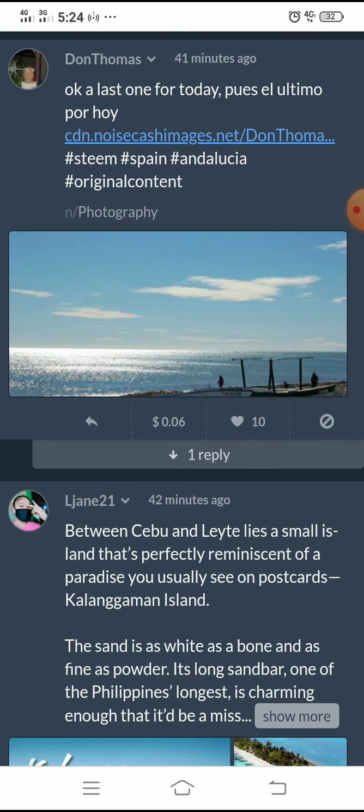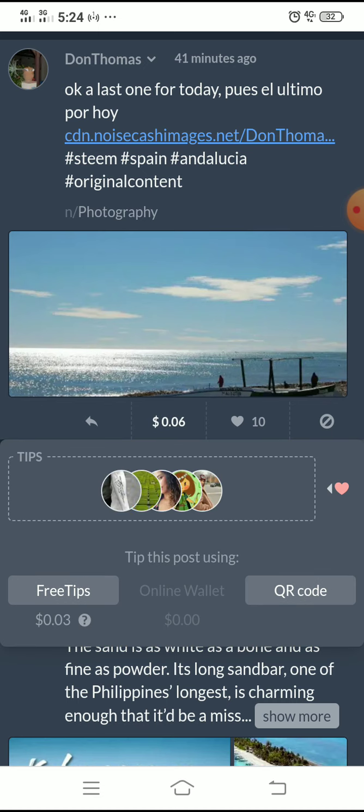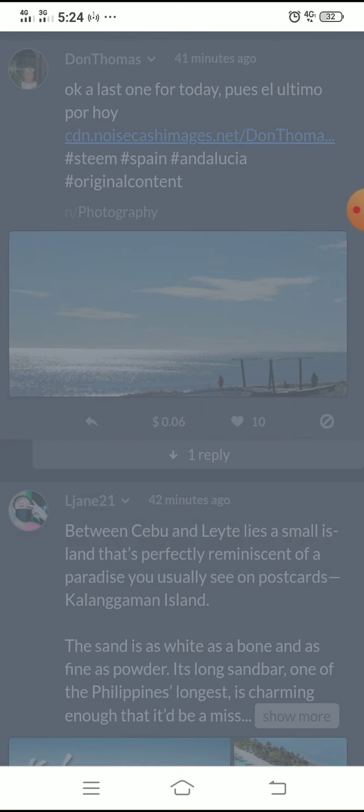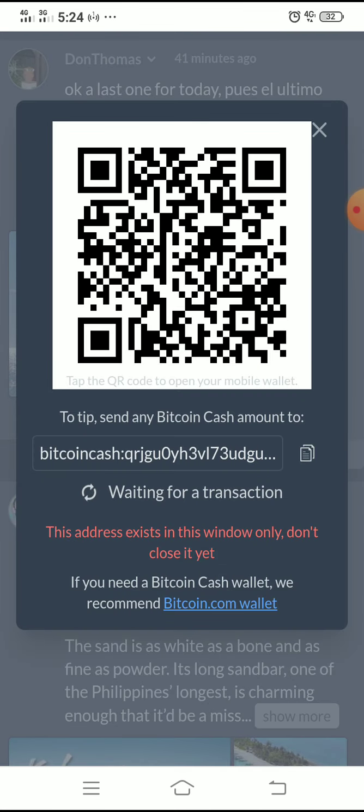Just simple. Just click this $ sign. And then, so, now, meron akong free tips but I will not use this. We will use the QR code. Let's click the QR code. And then, let's click or touch the QR code. Yeah. Just like this. Touch with your hands or touch with your finger.